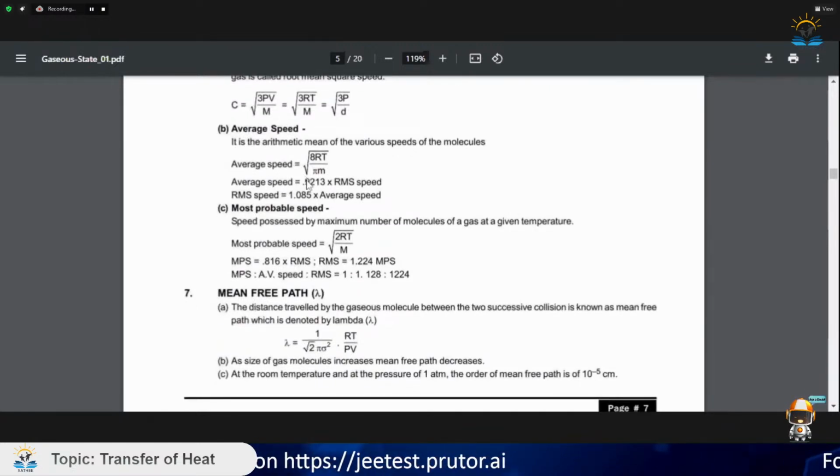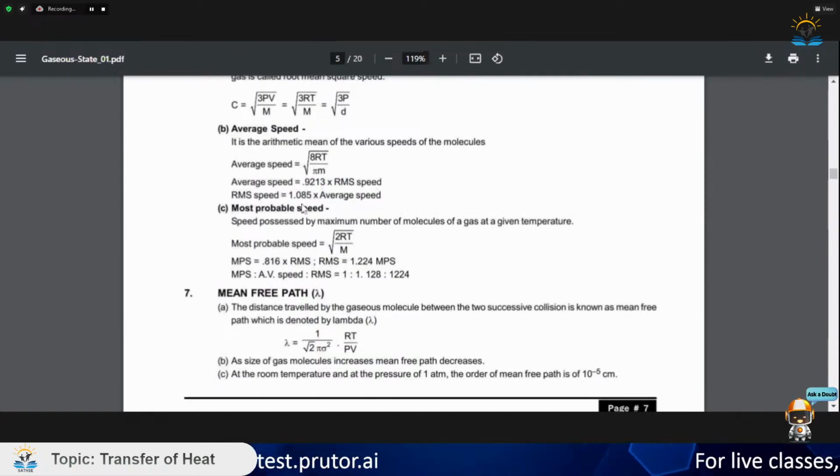Average speed has the formula root of 8RT by piM. Average speed is 0.9213 times RMS speed. RMS speed is 1.0185 times the average speed. So you should know this relation.